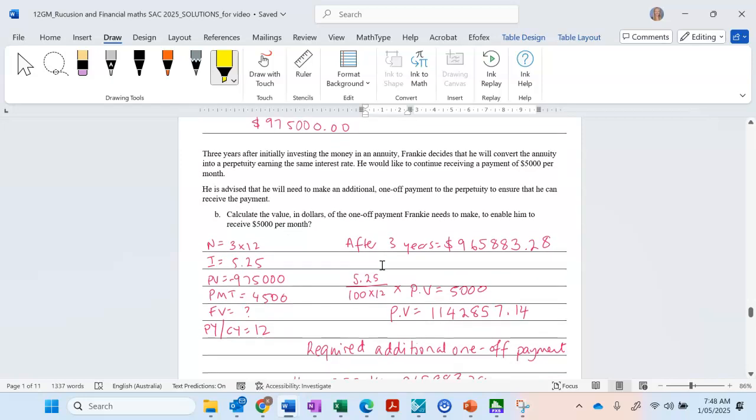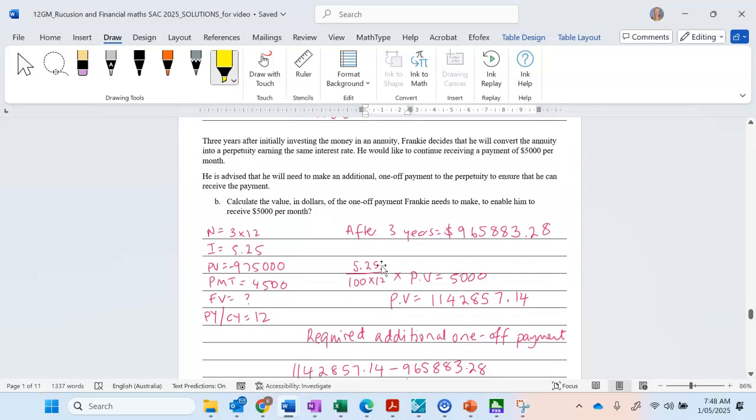All right, 3 years after initially investing the money in an annuity, Frankie decides he will convert the annuity into a perpetuity, earning the same interest rate. So remember, the main difference between an annuity and a perpetuity is an annuity will eventually go down to zero, whereas a perpetuity is a type of annuity, but it differs in that it will never go down. So if he invests, say, $1 million, he'll only be living off the interest of that $1 million. It will never go down to zero in a perpetuity.